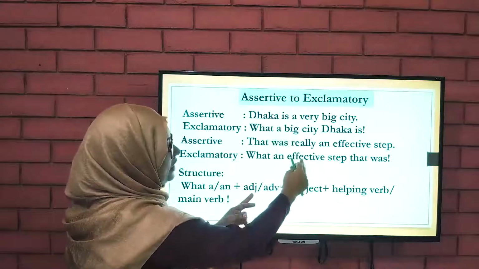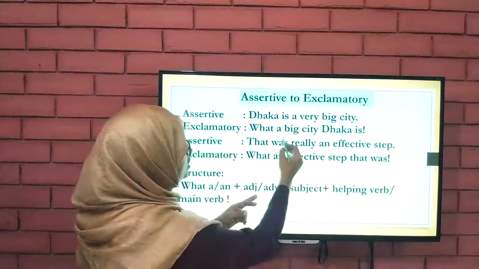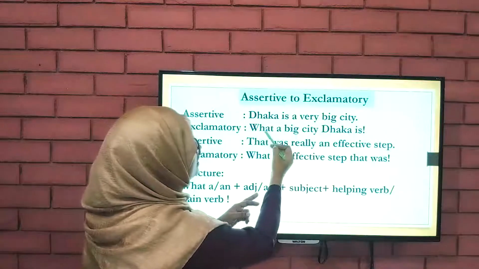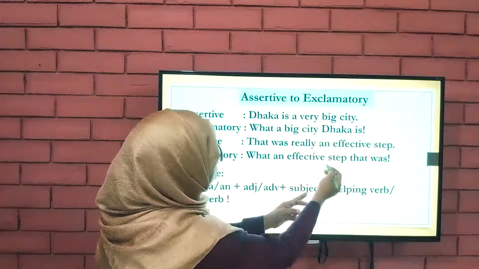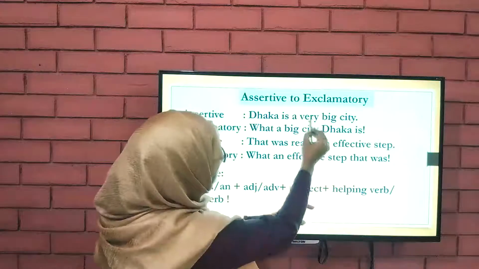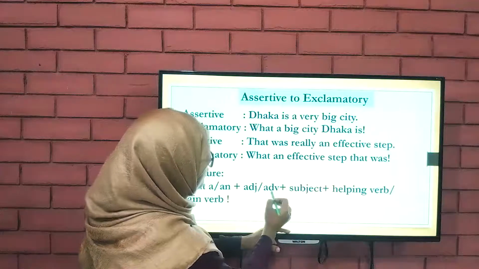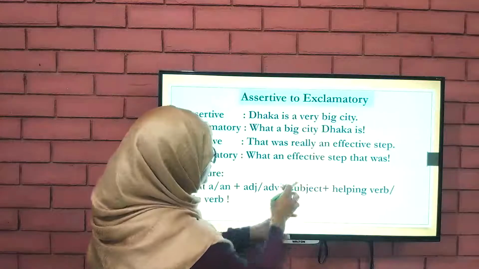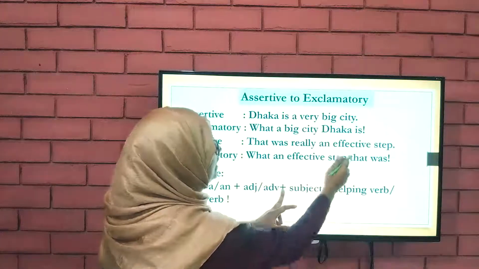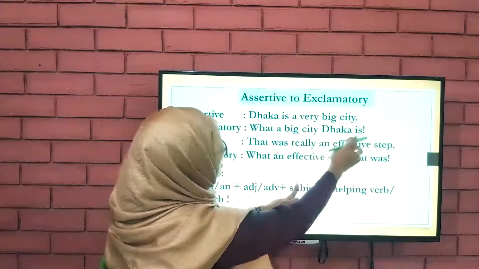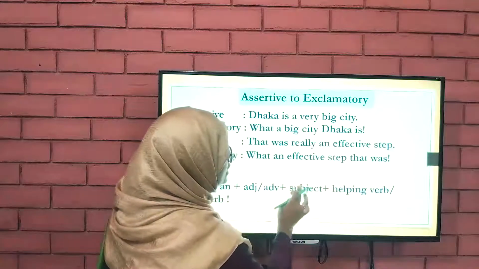Here big and effective are both adjectives in our sentences. Then the noun, big city, effective step, comes after the adjective or adverb. Then the subject. In the first sentence the subject is Dhaka: what a big city Dhaka is. In the second the subject is that: what an effective step that was.